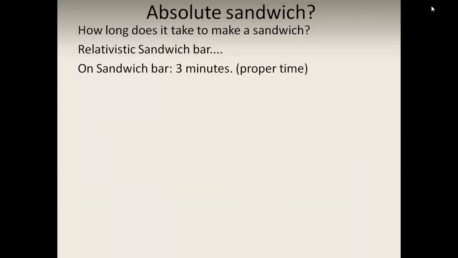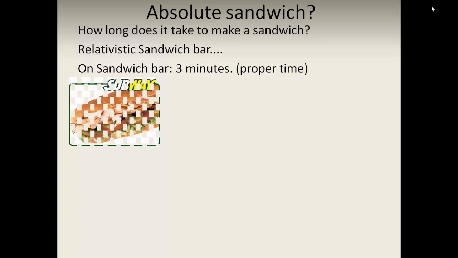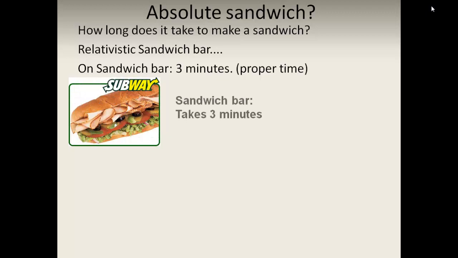The absolute sandwich. How long does it take to make a sandwich? Let's say we have a relativistic sandwich bar. On this sandwich bar, in proper time, you start the clock, you start making the sandwich, and it takes 3 minutes to make the sandwich. Fine. So this is your sandwich bar. 3 minutes later, you have the sandwich. Perfect. But what about a relativistic sandwich bar?